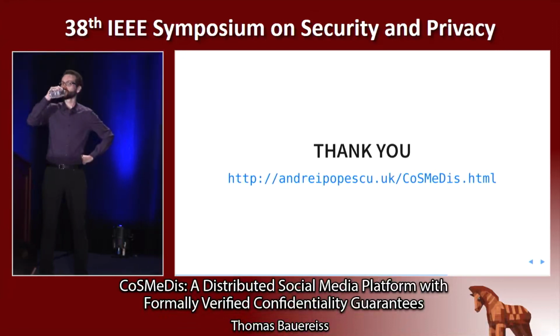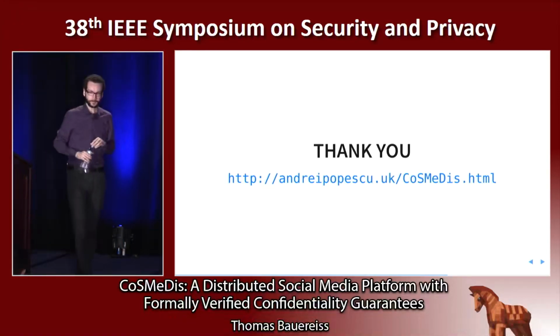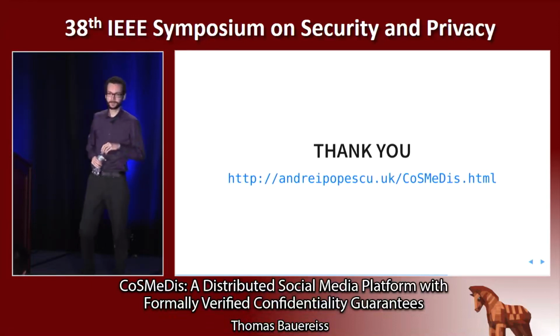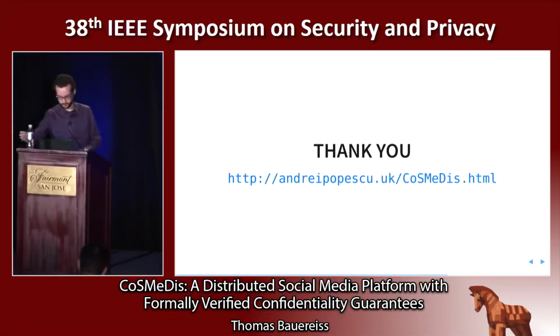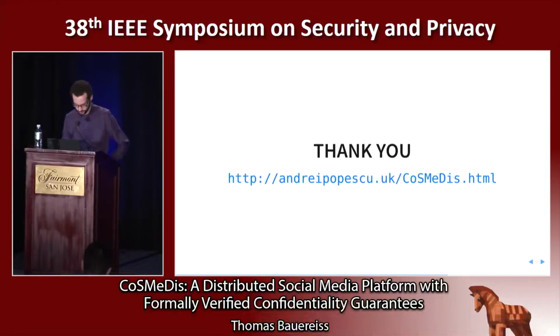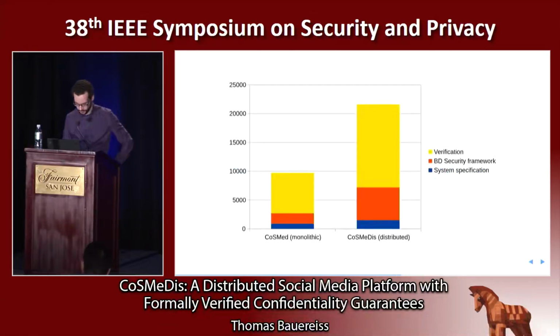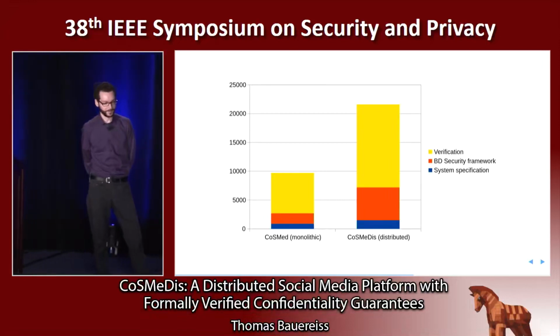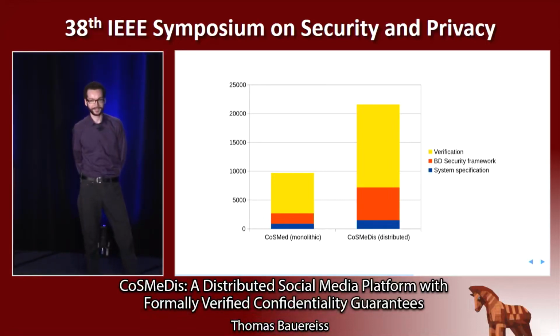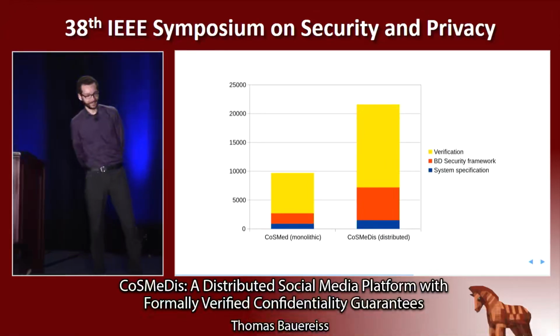First of all, I have a question about your diagram. Which one? The one with the comparison of the previous system and the new. Yes. What's the unit of measurement? The left axis, 25,000. Right, it's lines of Isabelle code, I forgot to mention. Okay. So verification is basically your proofs.